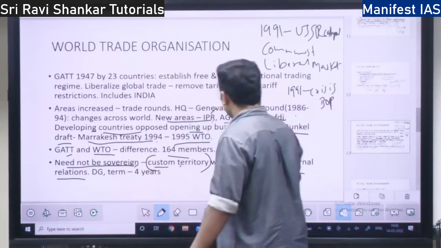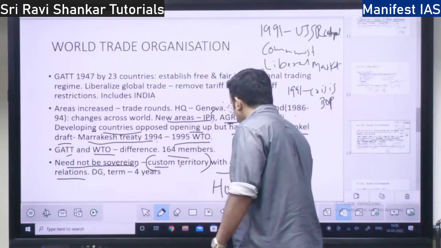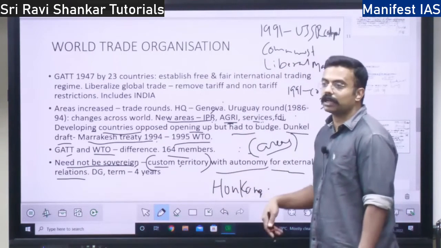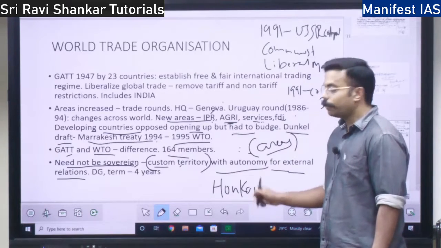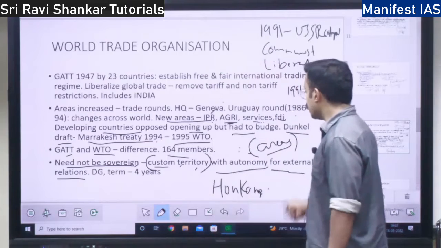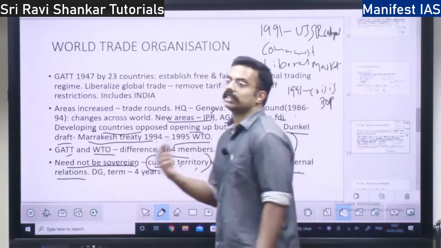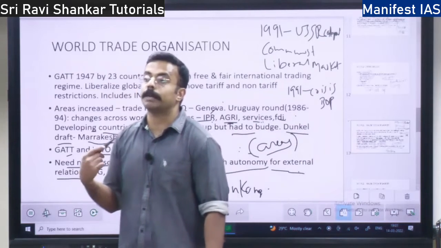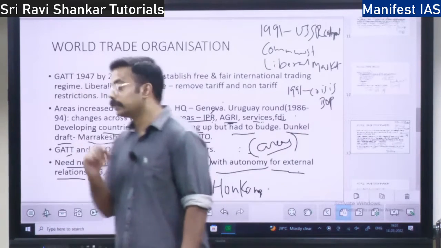So that is why you have Hong Kong and Taiwan, who are not countries. They are considered to be part of China, but they are part of World Trade Organization because they are a customs union, plus external relations they are free to do. External relations not with respect to polity, but with respect to trade, right?